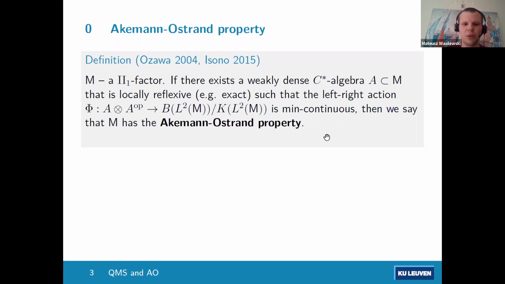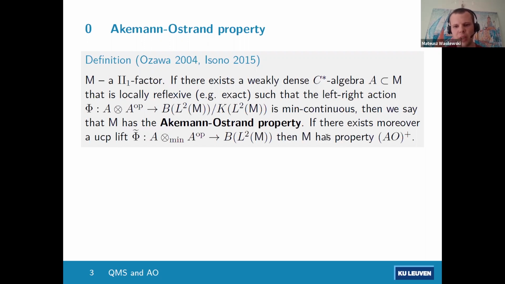And then, I mentioned also that there is a definition due to Isono. This is a slight extension of this definition. So we have that this map into the quotient is min continuous, and we have a map into a quotient. Then of course it's natural to ask about existence of lifts, and if there exists a UCP lift of this map, then we say that this has the property AO plus.